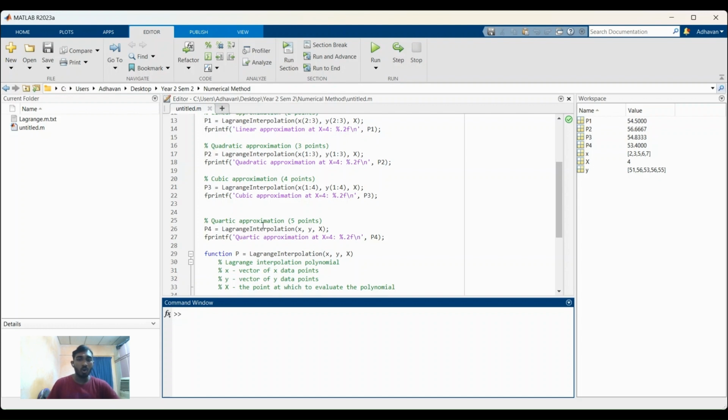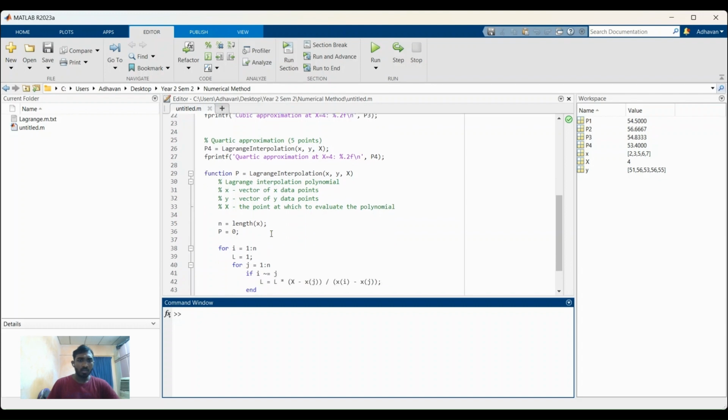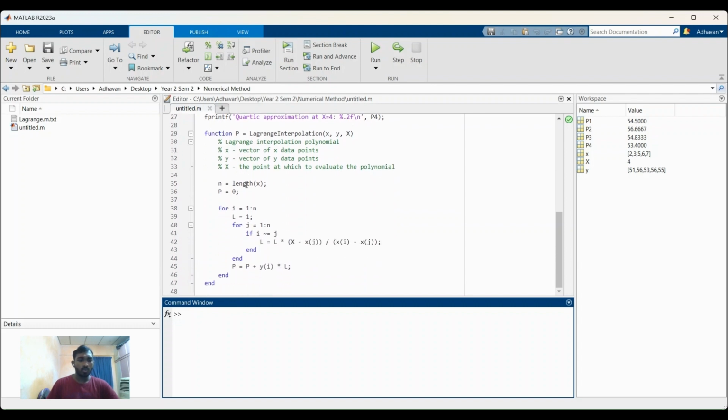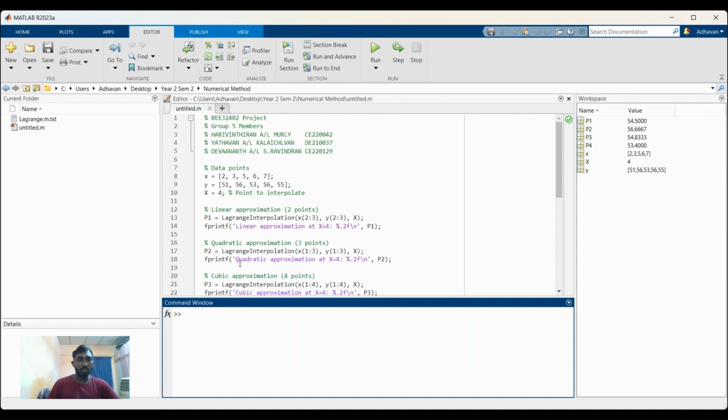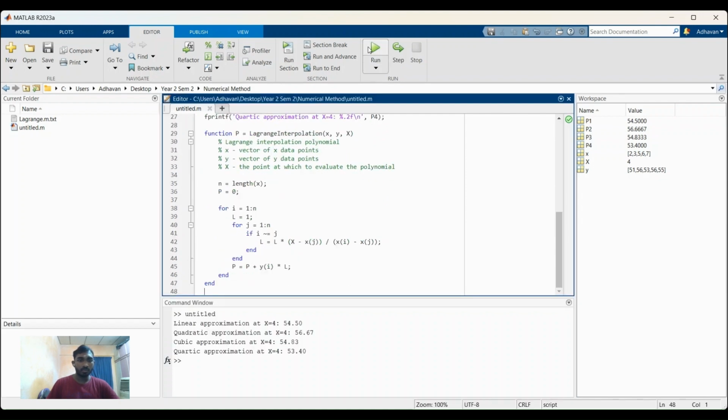We include all the formulas for each interpolation. The function is P equals Lagrange interpolation of x, y, and April. We input n for length, and P is equal to 0.